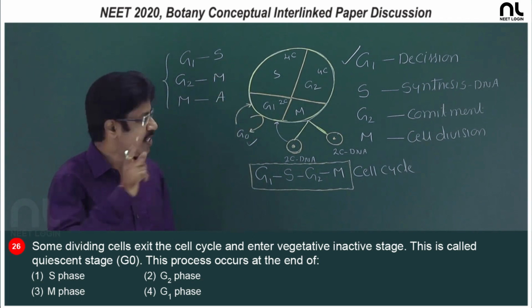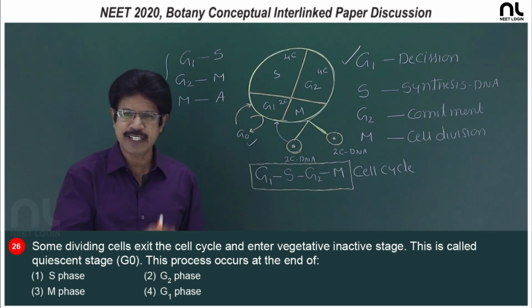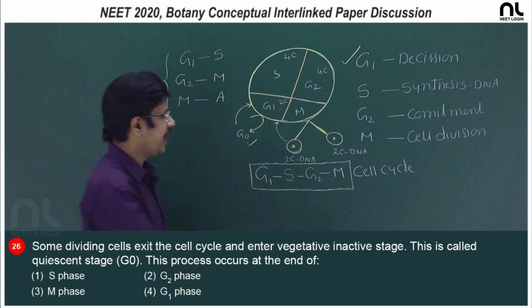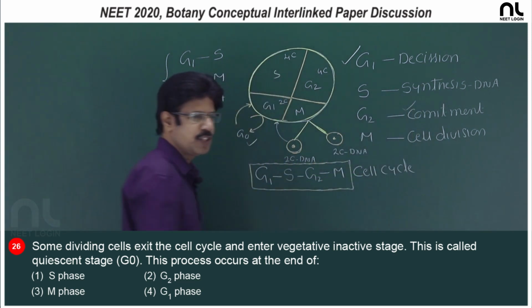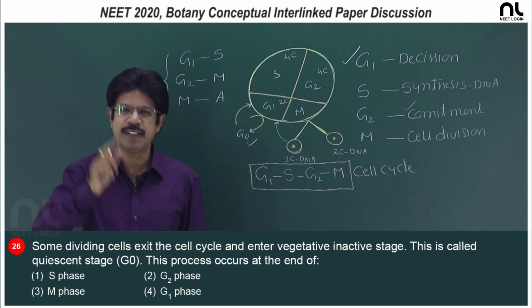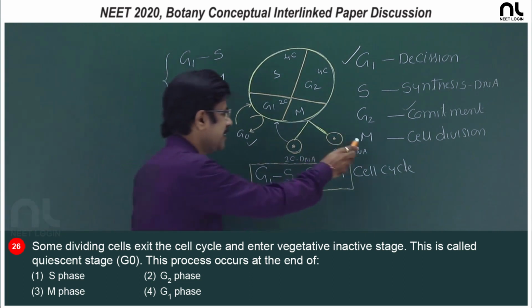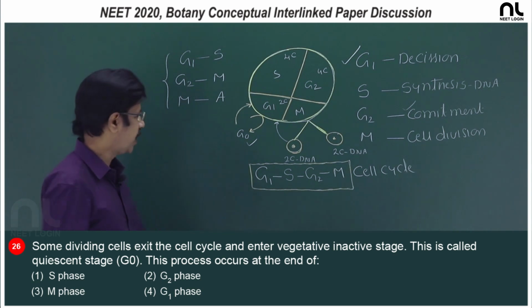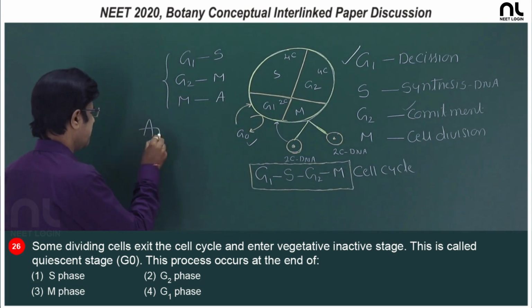So, G1 is the decision for cell division, S phase is replication of DNA, G2 is commitment for cell division, then it proceeds to the M stage. So, the right option is the fourth option, G1.